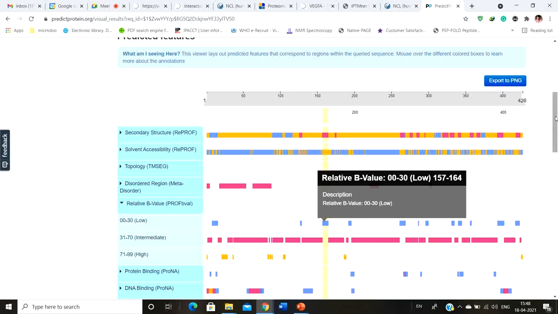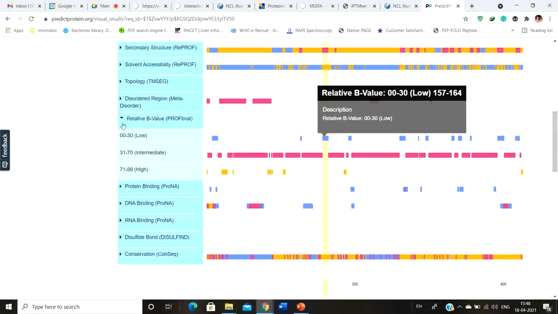Okay, and B factor is really important in case of X-ray crystallography, and you also require this B factor while simulating to know whether the particular protein or that amino acid is going to flicker a lot, or roam here and there, or not, or whether it's going to have a particular peculiar structure.